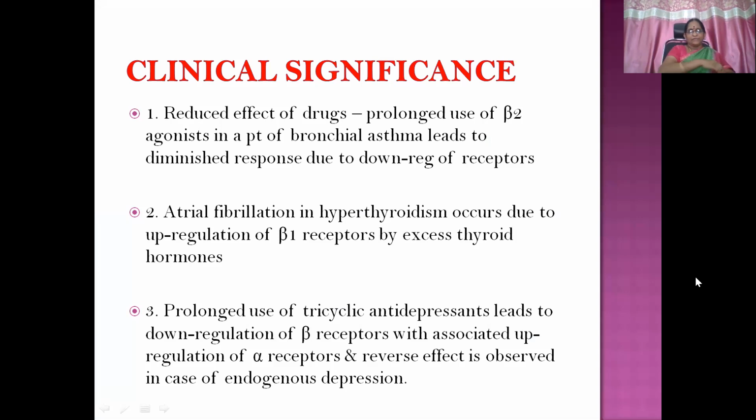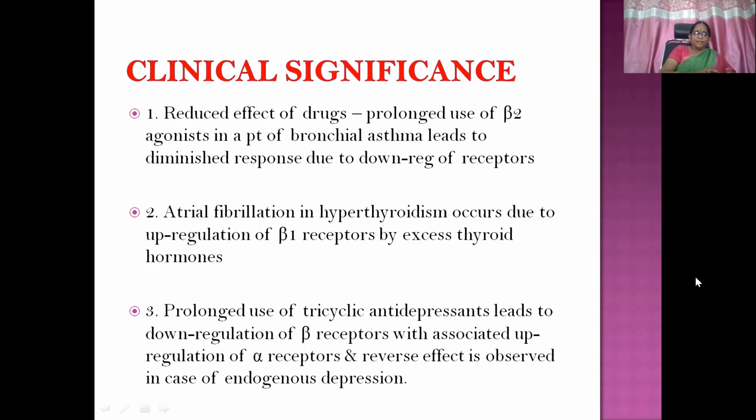Then what is the clinical significance of this? Reduced effect of drugs. Prolonged use of beta 2 agonists in a patient with bronchial asthma leads to diminished response due to downregulation of receptors. That's what we have discussed. This is the clinical application that we use in the management of bronchial asthma. Atrial fibrillation in hyperthyroidism occurs due to upregulation of beta 1 receptors caused by excess thyroid hormones.